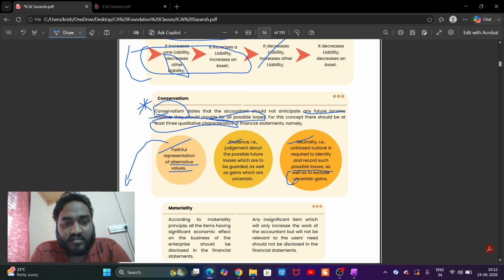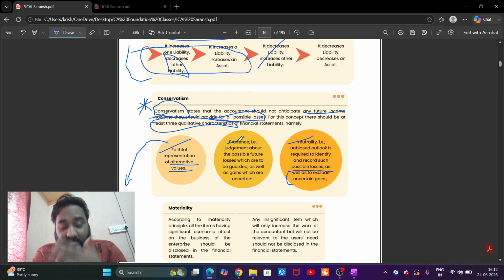Again, I am going to tell you: faithful representation of alternative values in conservatism. Second, prudence, that is judgment about all possible losses which are to be guarded as well as gains which are uncertain. The prudence concept tells you about judgment. Why do we consider all this? Because we must decide whether to recognize the possible losses in the current year's profit and loss or not.